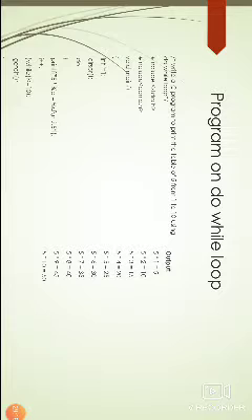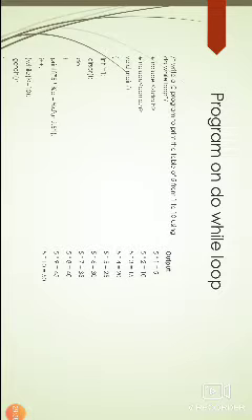In the printf statement I'm writing in double quotes "5 * %d = %d \n", comma i, comma 5 * i. Here we used two %d's, that means format specifiers, both are integer type. The first %d is used to display the i value, and the second %d is used to display the 5 * i value.